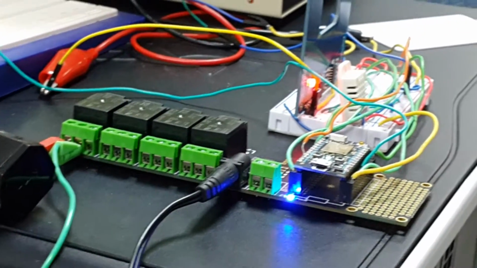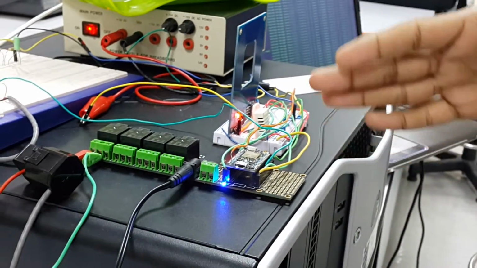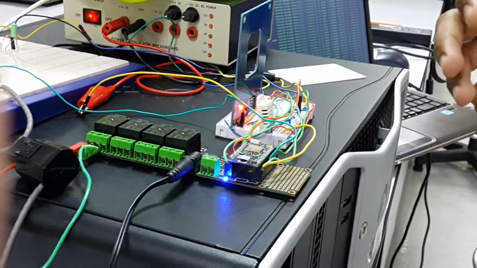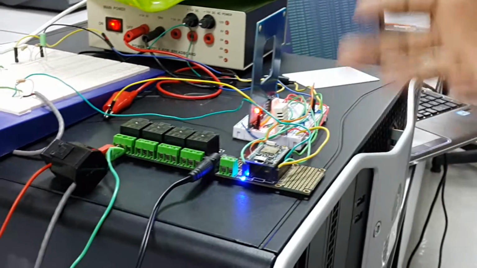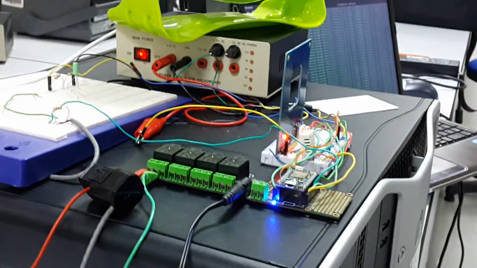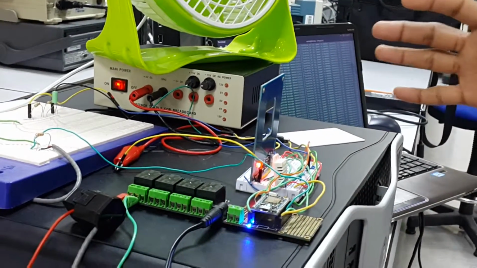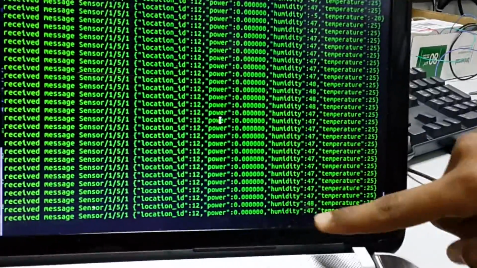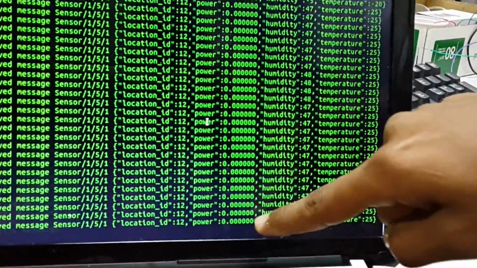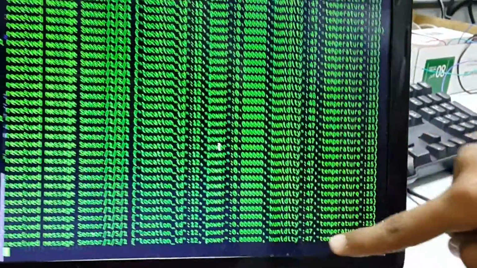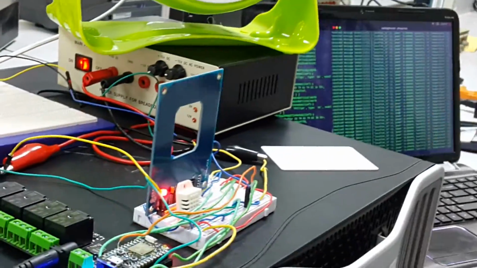Basically the idea is the Photon kit will measure the current consumption, humidity, and temperature values, and it will publish this data to the MQTT broker. The MQTT broker will pass this data to the middleware. It's written in Node.js, as you can see here. The data is coming in JSON format: the humidity, temperature, and current consumption.